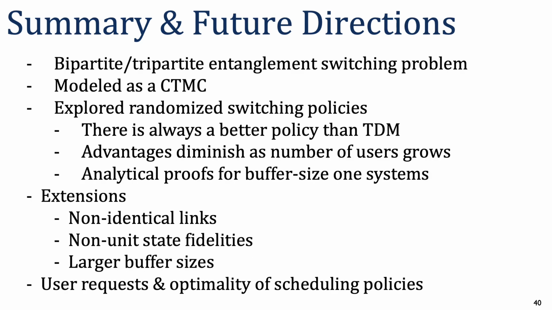This brings us to the conclusion of the talk. In this work, we introduced the bipartite-tripartite entanglement switching problem and modeled a quantum switch that serves multiple users in a star topology as a continuous time Markov chain. We used our model to explore a set of randomized switching policies and found that while there's always a better policy than simple time division multiplexing, the advantages of such a policy diminish as the number of users grows. These results were shown analytically for buffer size 1 systems.